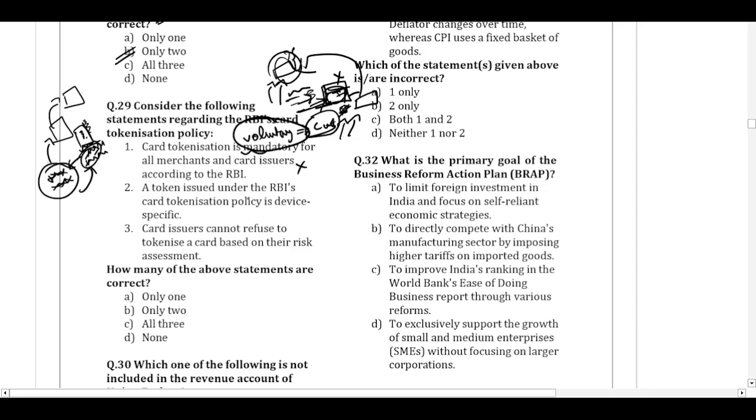A token issued under the RBI's card tokenization policy is device specific. This is indeed true. It is device specific. For each of the devices that you use, there will be a unique token generated. So that is the correct statement.